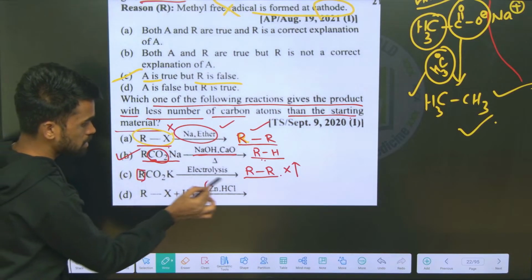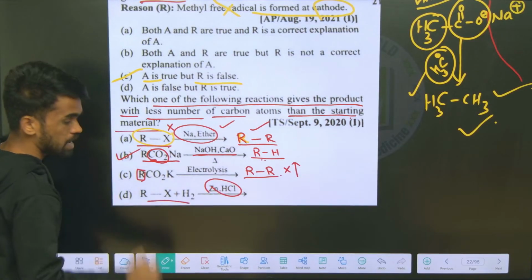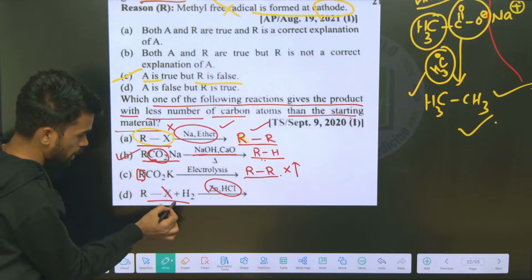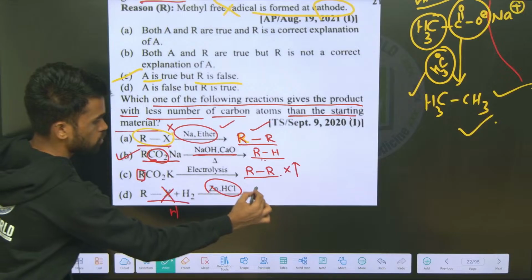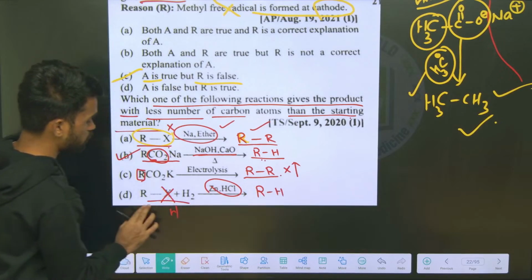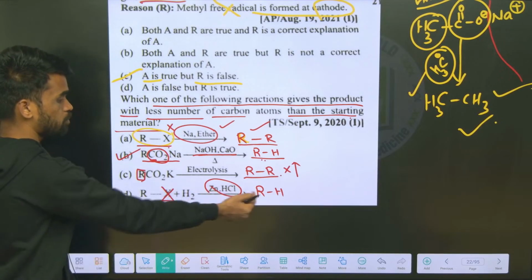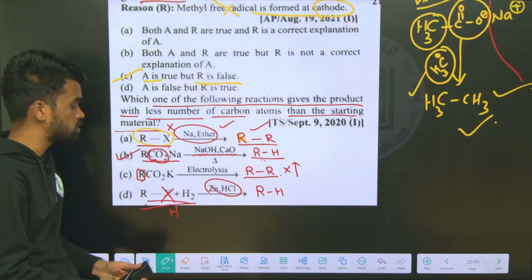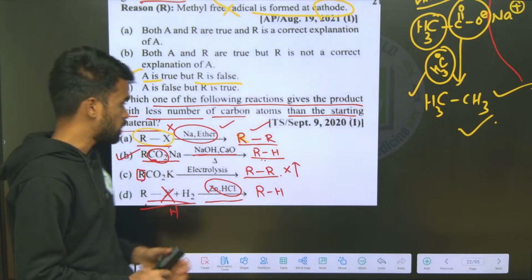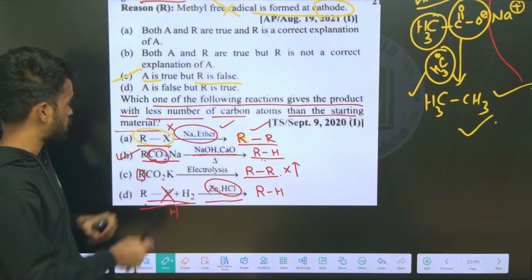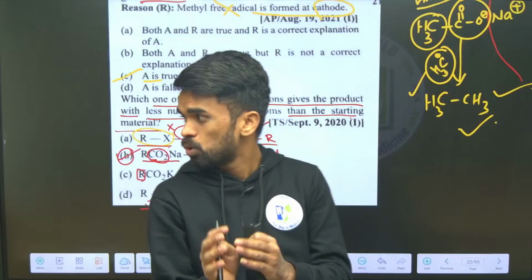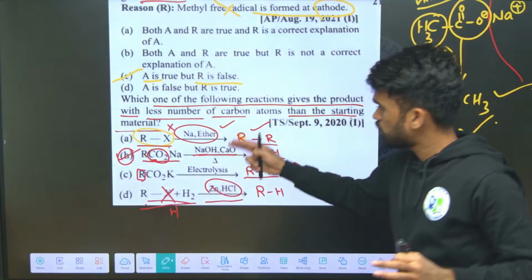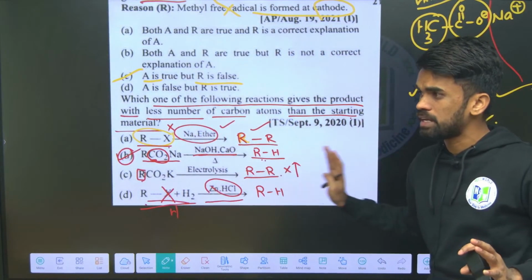And see here, zinc and HCl, reduction of alkyl halides. What happens? Just remove X, and in the place of X you will get a hydrogen. So you are getting RH. The number of carbons is the same in reactant and product in the reduction of alkyl halides using zinc and acid. So where do we see fewer carbons? Only in option B. That will be your answer for the question. I hope everything is clearly discussed without any confusion.